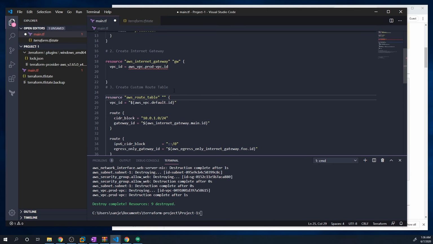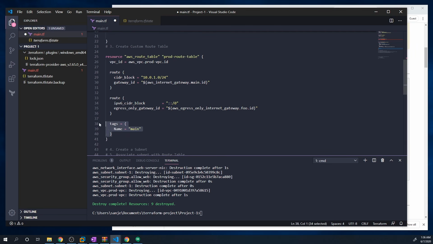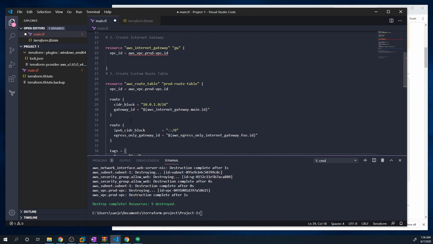And I'm going to give this a name. We'll call this prod-route-table. And we have to reference the VPC ID, so we can just copy what we did with the internet gateway. And we don't really need a tag for this route. Let's give it a name. I think we'll just call this prod as well. Okay, and then here, this is where we define the routes for this route table. So if you look at this, what this is saying is that for the subnet 10.0.1.0/24, we're going to send it to the internet gateway.